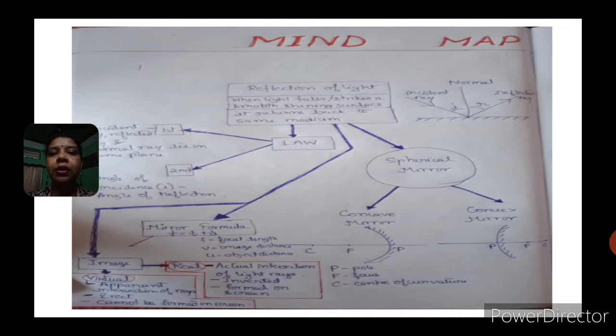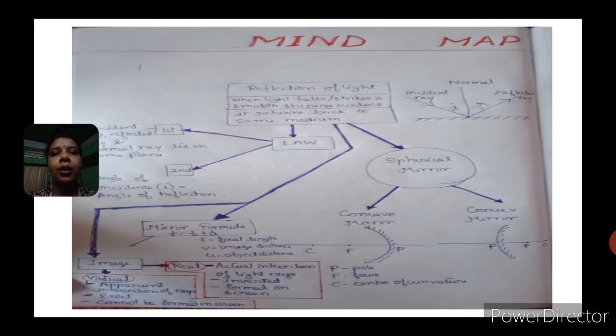But virtual images are formed by apparent intersection of rays, meaning when the rays are produced backward and virtually meet. Virtual images are always erect and cannot be formed on a screen.